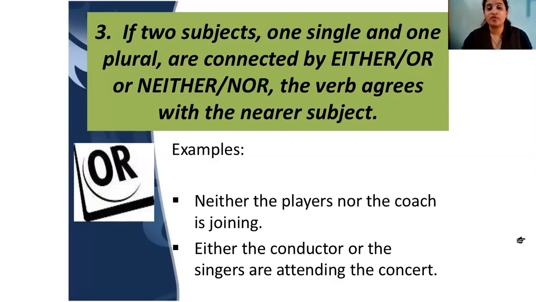If two subjects are there in a sentence, one is singular and one is plural, and either or, neither nor comes with the two subjects, the verb agrees with the nearer subject. So this was the point.